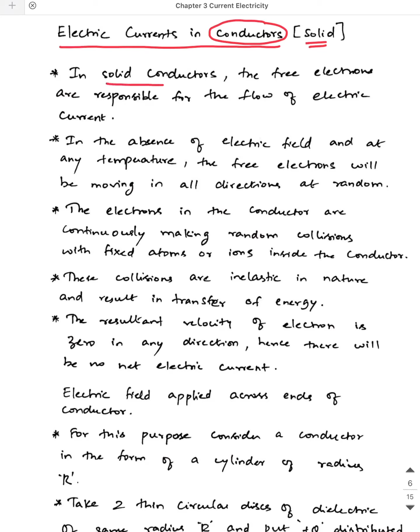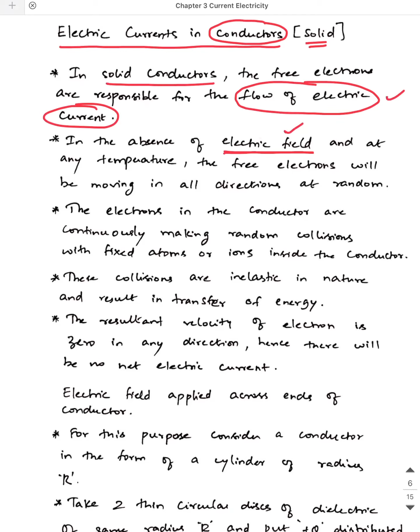So in solid conductors, what is present? The free electrons are responsible for the flow of current, right? So what is flowing inside a solid conductor? It is the electrons which are flowing, and they constitute the flow of electric current. Generally, in the absence of electric field, that is, when the conductor is not connected across any potential source.